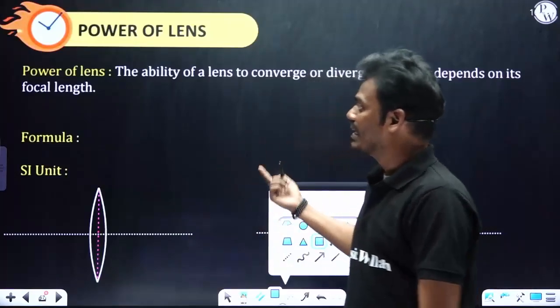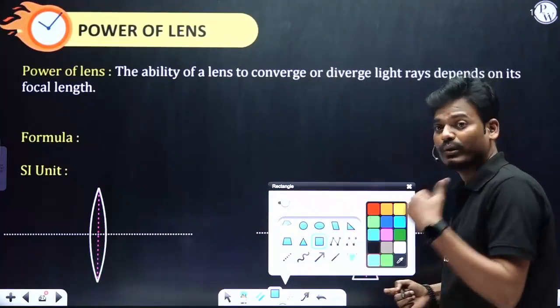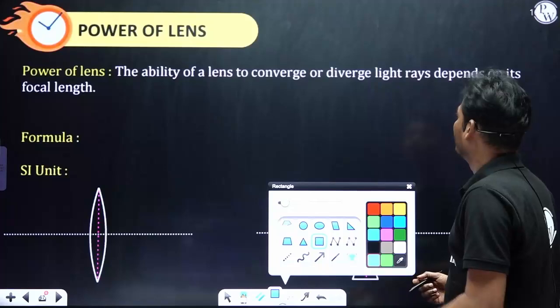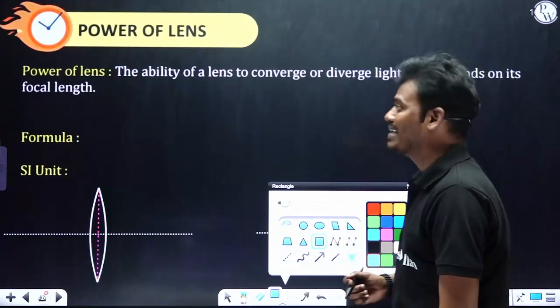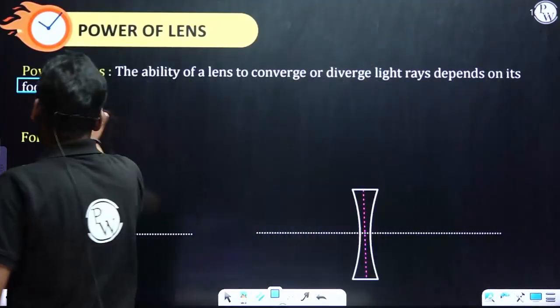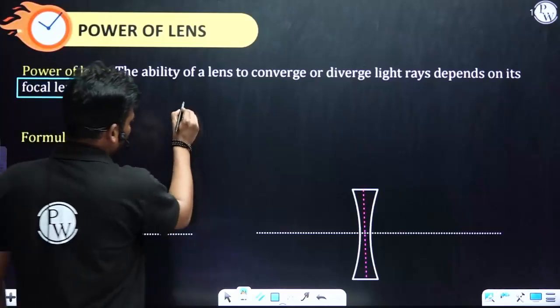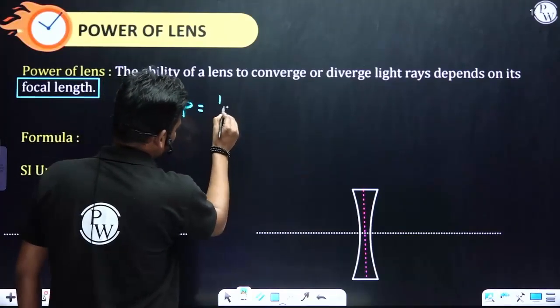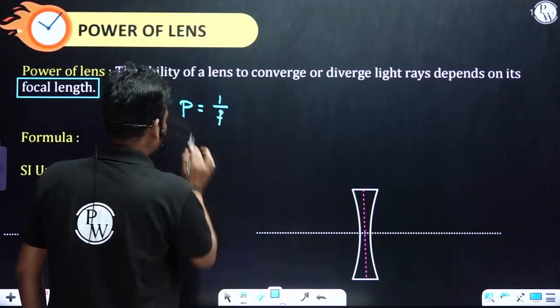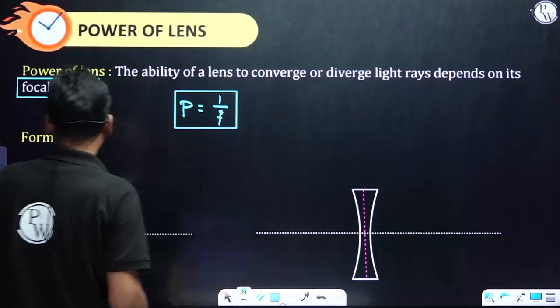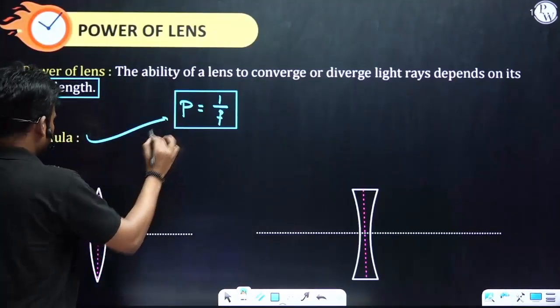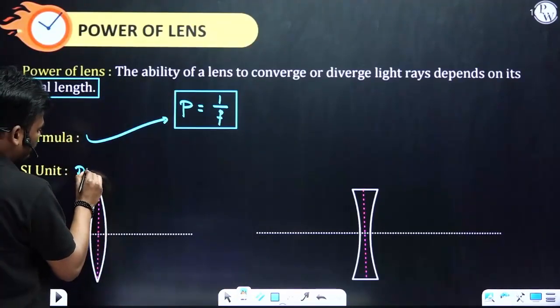If I consider a concave lens, it is the ability to diverge the incident light. It depends on its focal length. What does it mean? So power of a lens is inversely proportional to the focal length. Fine. Now formula, this one. And unit, diopter.